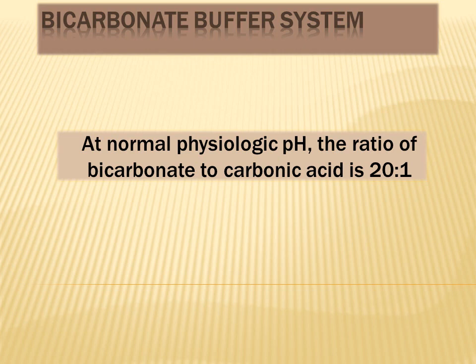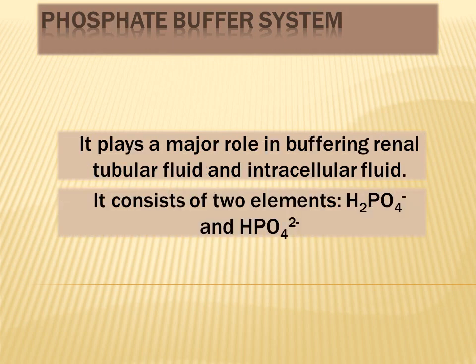So now we are going to discuss the phosphate buffer system. Phosphate buffer system is an intracellular buffer system, and in addition to buffering intracellular fluids, it is also a very important buffering system inside renal tubular cells, which we will discuss in more detail when discussing renal mechanisms of acid base balance. So the point to remember is that phosphate buffer system plays a major role in buffering renal tubular fluid and intracellular tubular fluid.